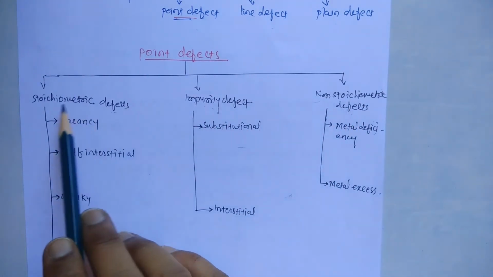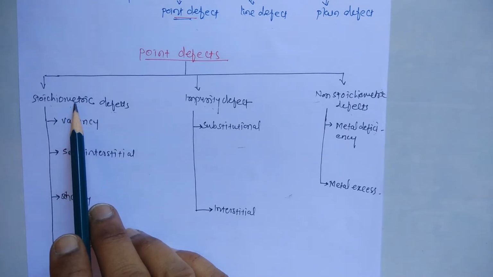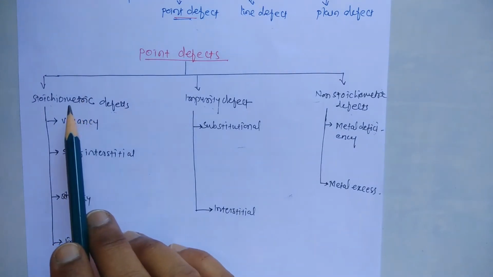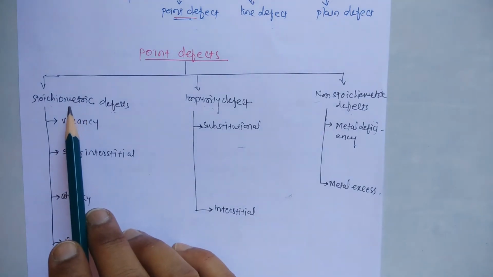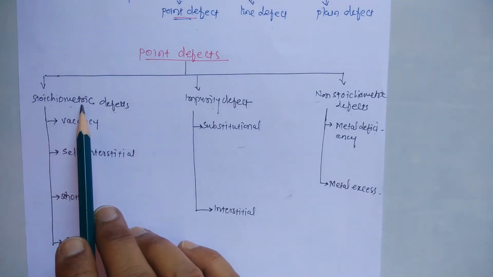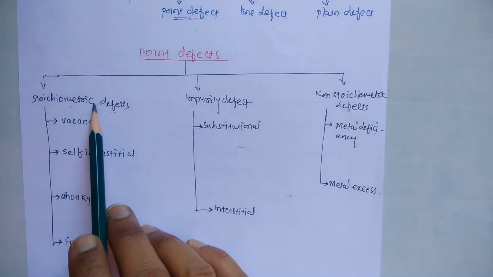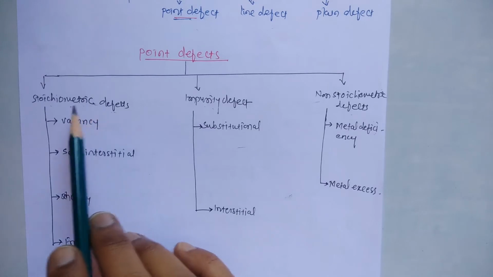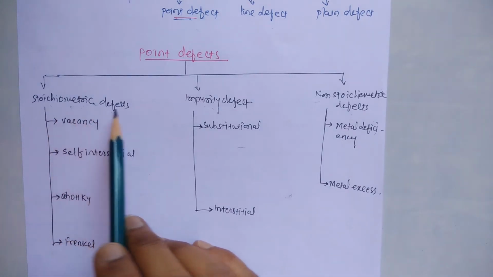Stoichiometric defect means, what is stoichiometry? That is the ratio of the number of atoms in a particular molecule. That means the ratio of the atoms is fixed in a particular chemical substance, or the ratio of cation to anion is also fixed, that is stoichiometry.